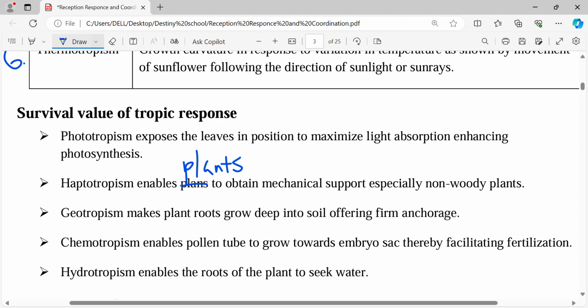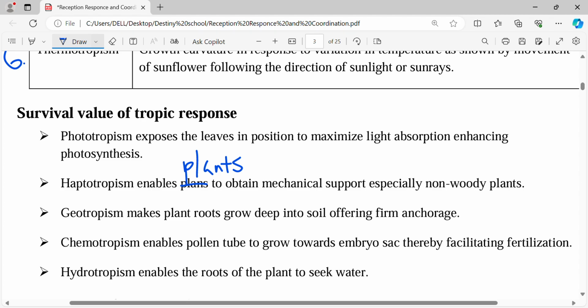Chemotropism. This is the growth curvature towards chemicals, and the chemicals here normally assist in fertilization, because the example I gave you in the previous concept was the pollen tube growing towards the embryo sac, and that is how fertilization in plants works, because it is the pollen tube that normally grows towards the embryo sac. So the importance of chemotropism is that it facilitates fertilization in plants.